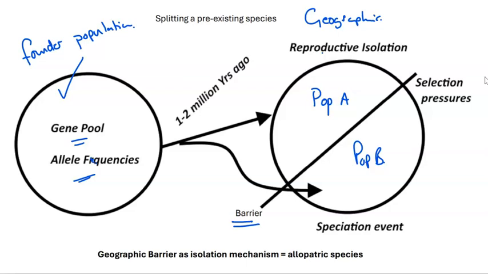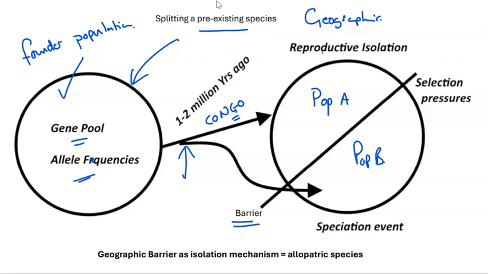Now, the event in the chimpanzees is believed to have occurred approximately 1 to 2 million years ago. This is the example of the splitting of the chimpanzee groups of the pre-existing species, which is here. The Congo is believed to have begun its formation somewhere in the region of 1 to 2 million years ago. And of course, that is not coincidental to the evolution of the different species of chimps that we have today.